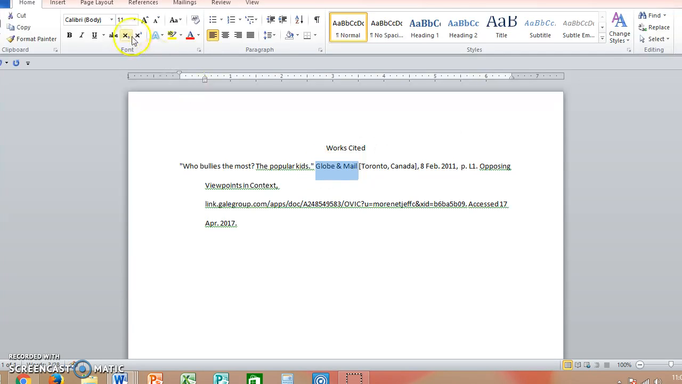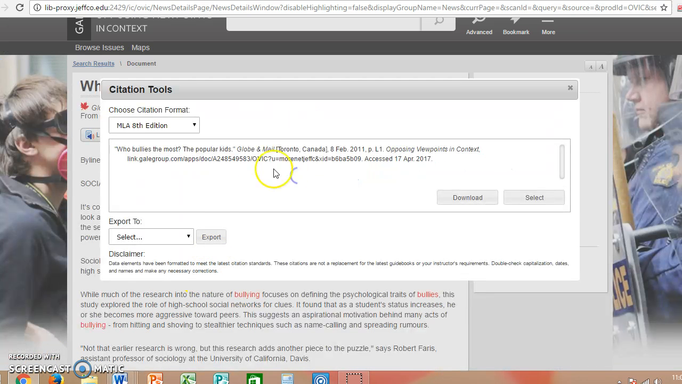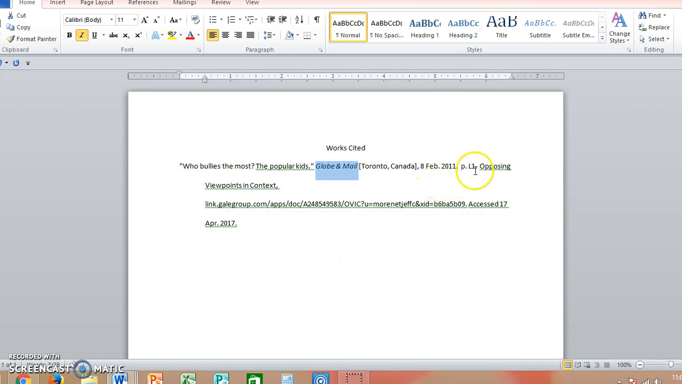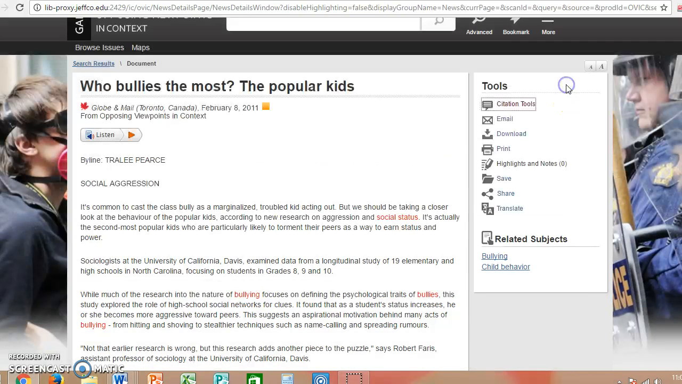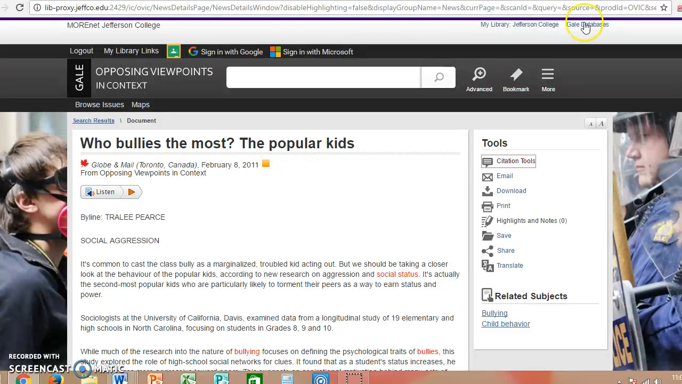What it doesn't have, there are some things that need to be changed. Globe and Mail should actually be italicized. If we go back to the original, you'll see that Globe and Mail was italicized, and Opposing Viewpoints in Context was italicized. But when we pasted it using the text-only paste function, it took those styles out. So that is what you'd have to change. But now you've already got your Works Cited started, and you didn't have to create that by yourself. That's a wonderful thing about using the databases. You can download it or print it, or you can save it so that you have it in the future.